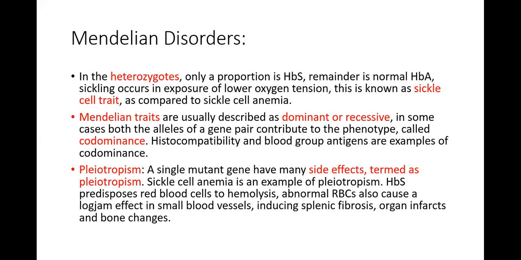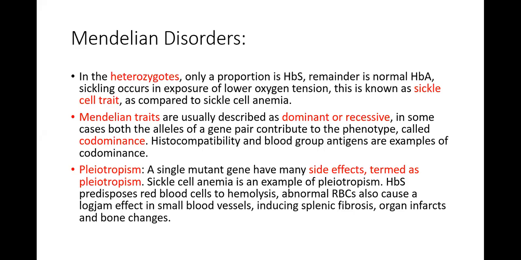And in some cases, both the alleles of a gene pair contribute to the phenotype. That is the way you are going to see an individual expressed by both the genes. And this is called codominance. Codominance means that both genes are producing simultaneously their effects in the phenotype of that patient. Histocompatibility antigen and blood group antigen are examples of codominance.